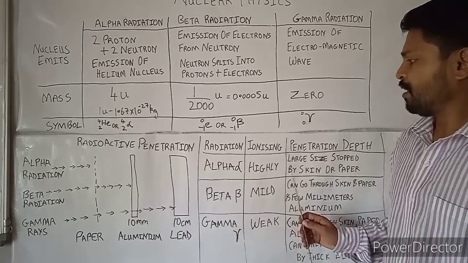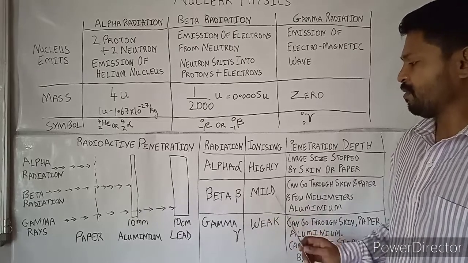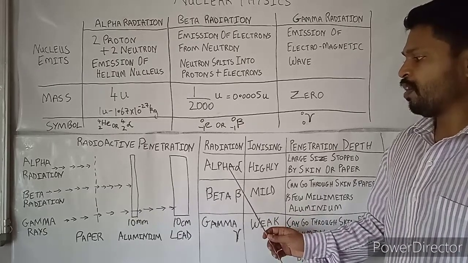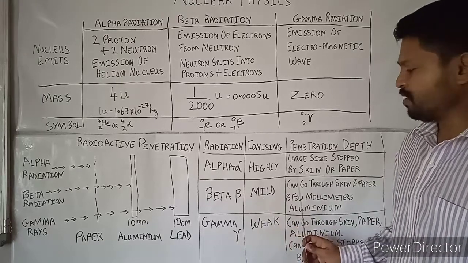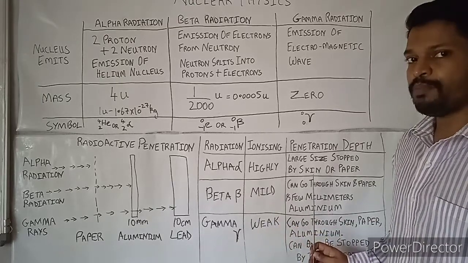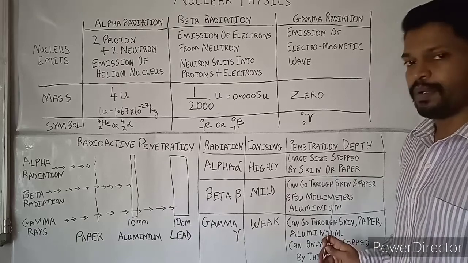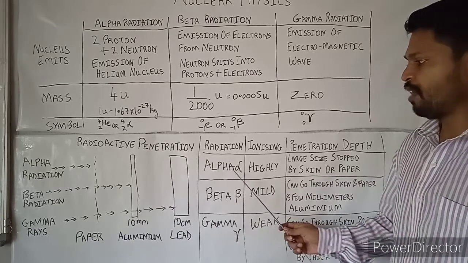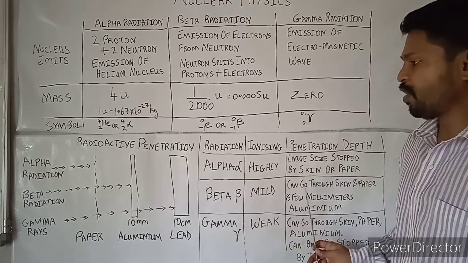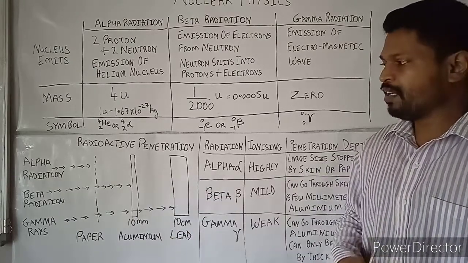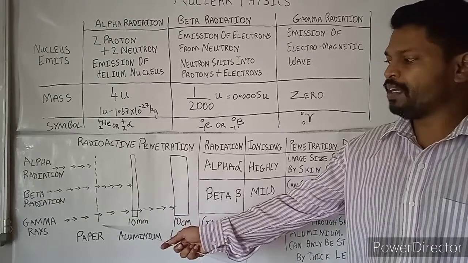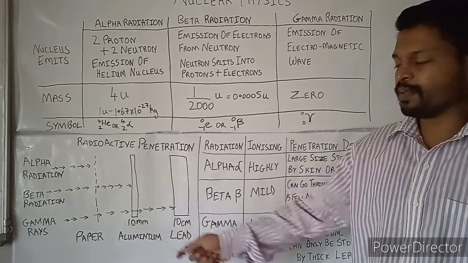And for the penetration power, you can see the penetration power of alpha radiation is low because the particle size is large, and it can be stopped by skin or a piece of paper. So alpha radiation can be stopped by human skin, and it can be stopped by a piece of paper.